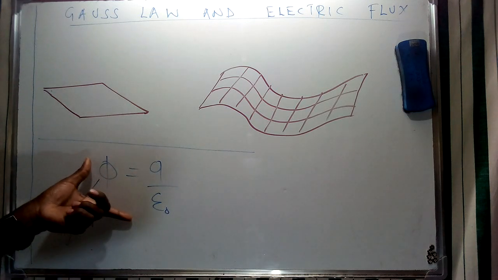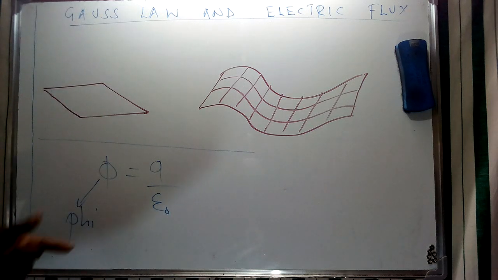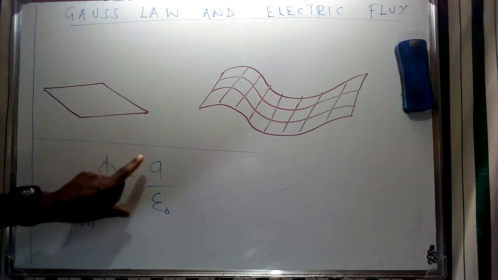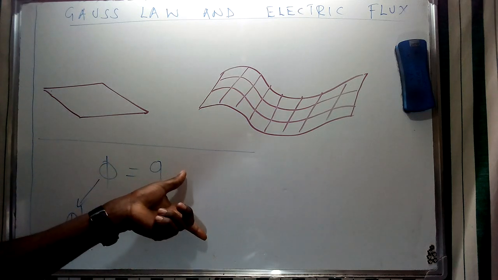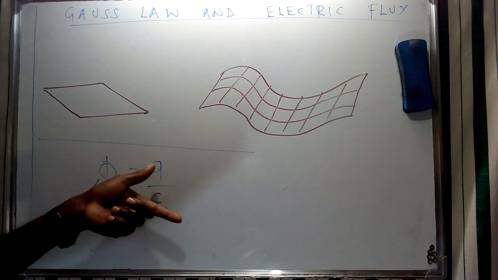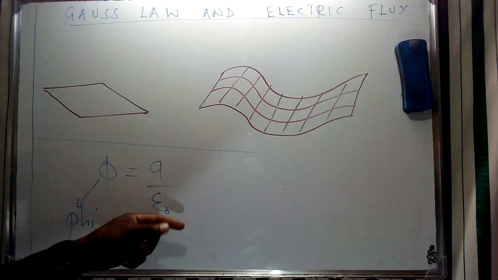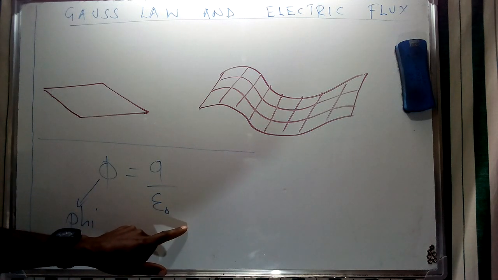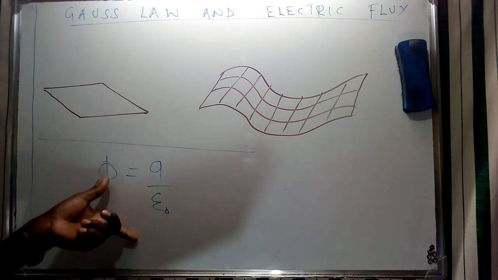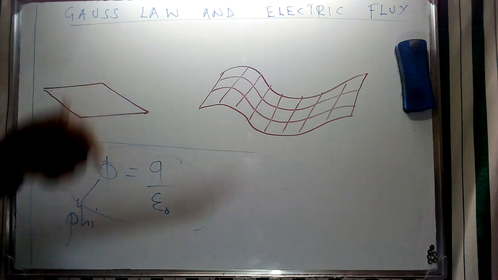And therefore, from this, we can define or state the Gauss law as the electric flux through a closed surface. Of course, we're going to look at the concept of Gauss surfaces, and this is going to be the electric flux through surfaces that is equal to the total enclosed charge divided by electrical permittivity in free space. So therefore, this is going to create a ratio that is going to assist us to define the concept of Gauss law.